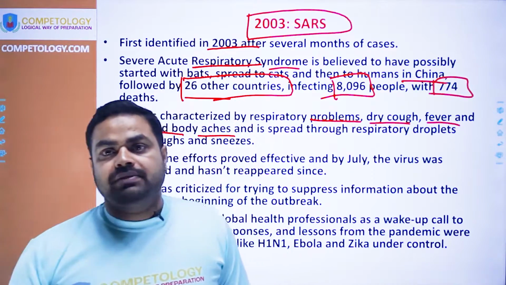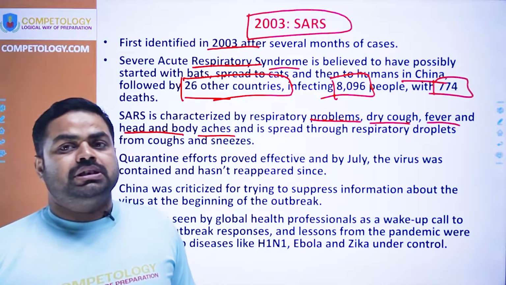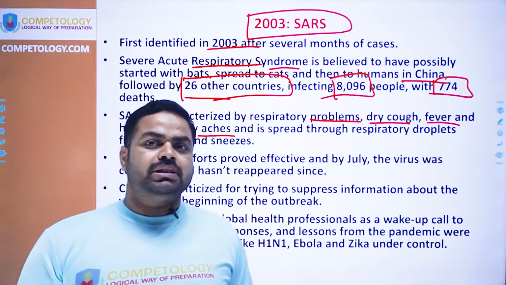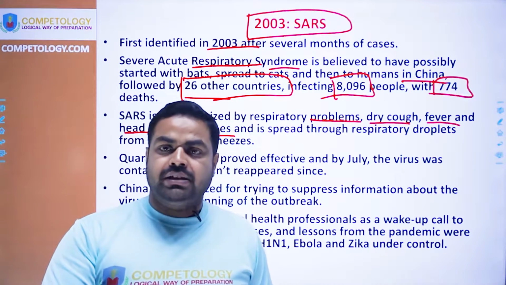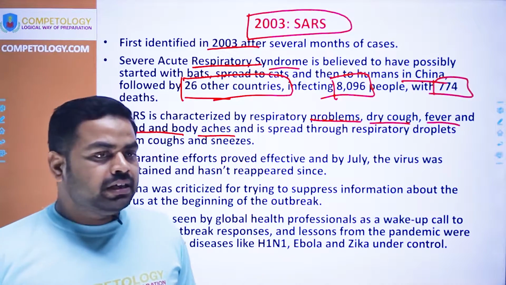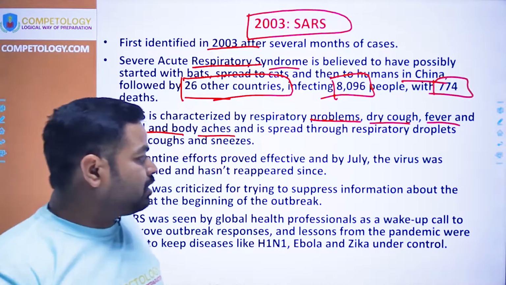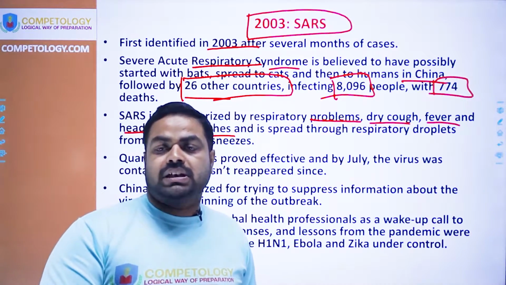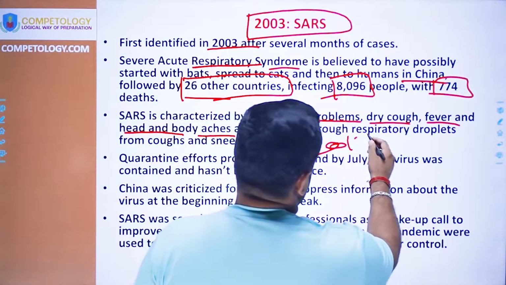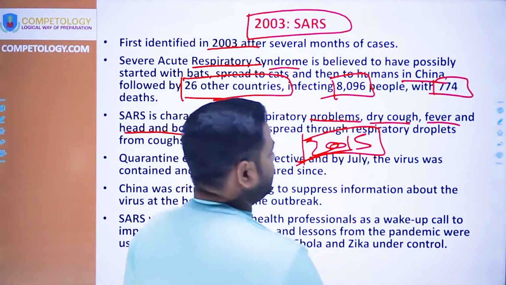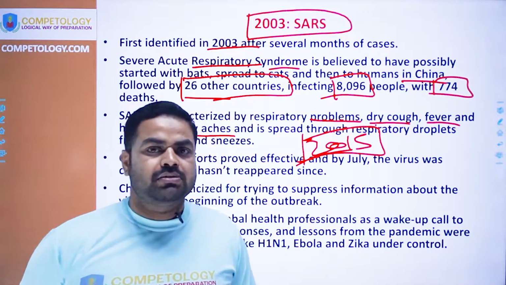And at that very time also, China had not informed the world community about such an infectious disease, and they had restrained the information from spreading. And again, at that very time also they were criticized, but what they did was that from that they got the knowledge that such a disease or such a virus can be used as a biological weapon, and that is what they are doing. Since 2015, they are preparing this virus as a weapon. For this, I have made another video. You can go to the playlist and you can watch that.